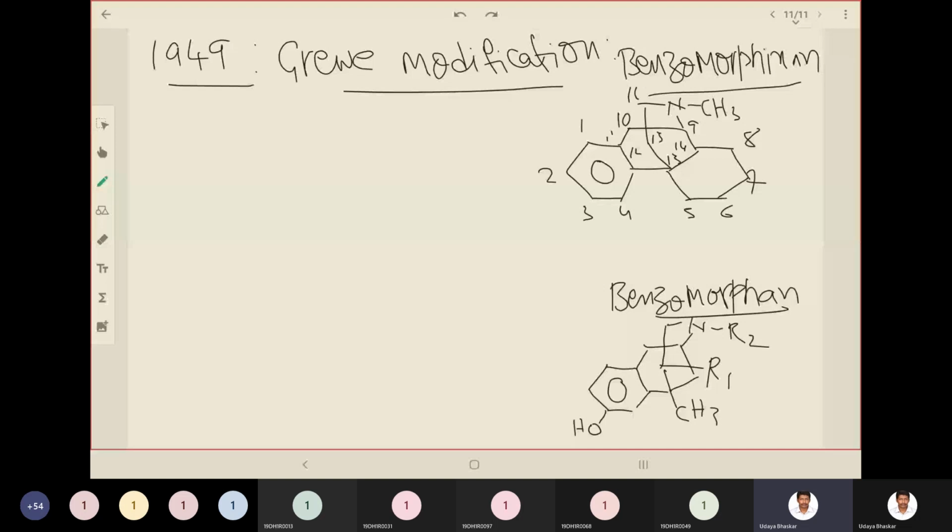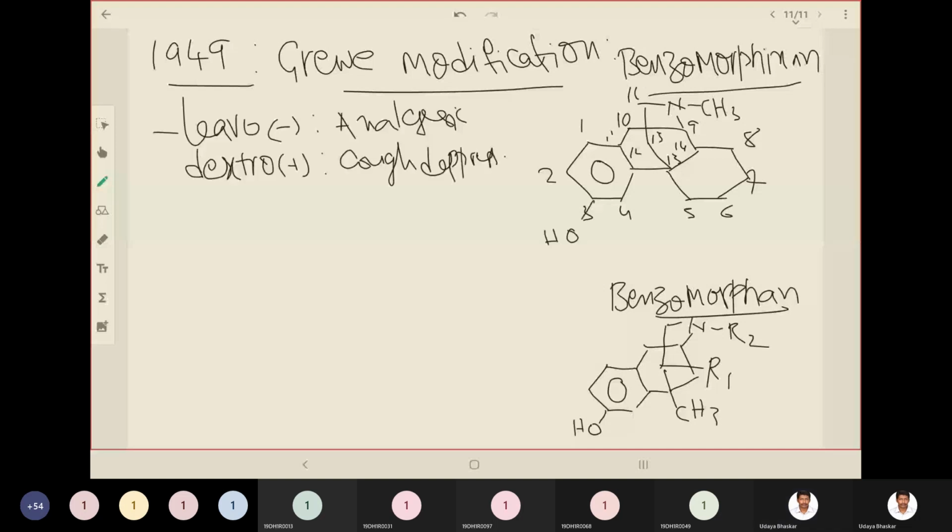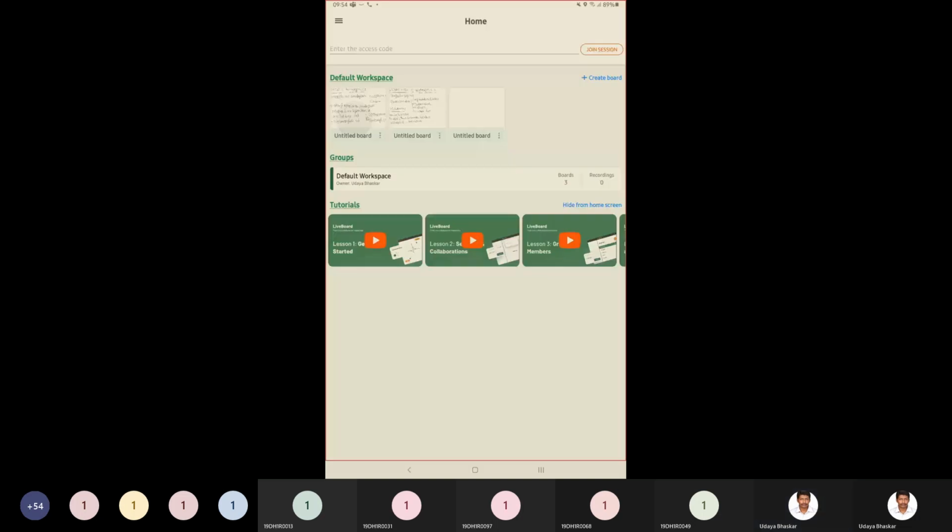And if you make etherification of that hydroxyl group, it will enhance the activity. 3-OH etherification will enhance the activity.